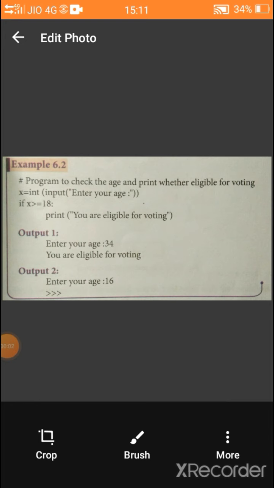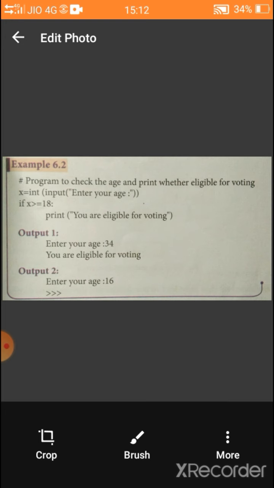This program is the example for simple if statement. In this program, the first statement starts with hash symbol. Why do we use hash symbol? It is a comment line. Comment line doesn't print anything. It tells the user that this program is for checking the age, whether it is eligible for voting or not. Is it clear?